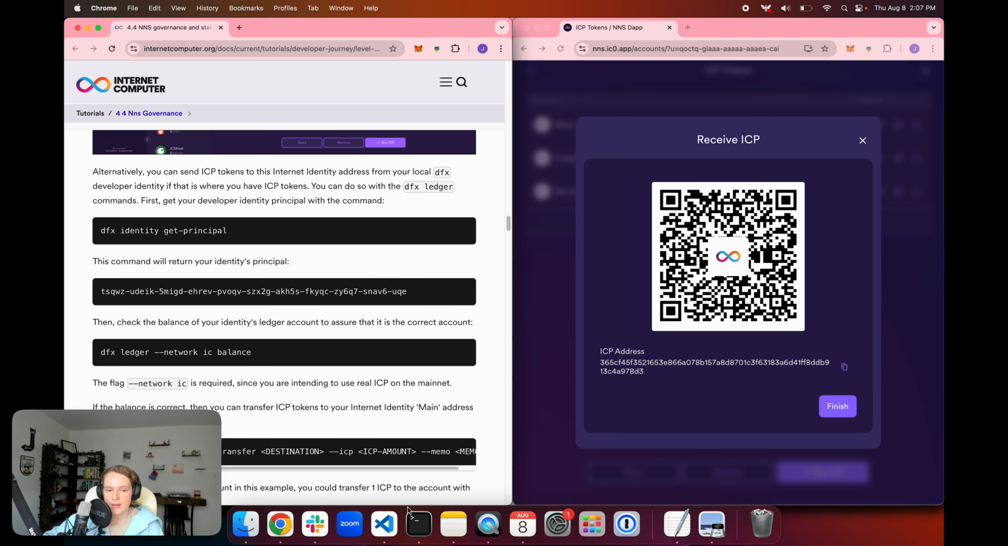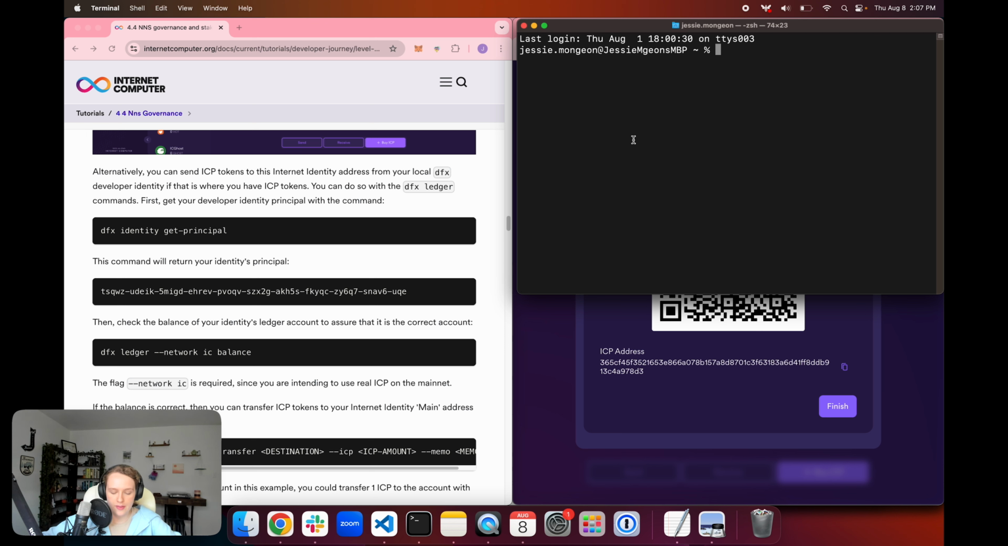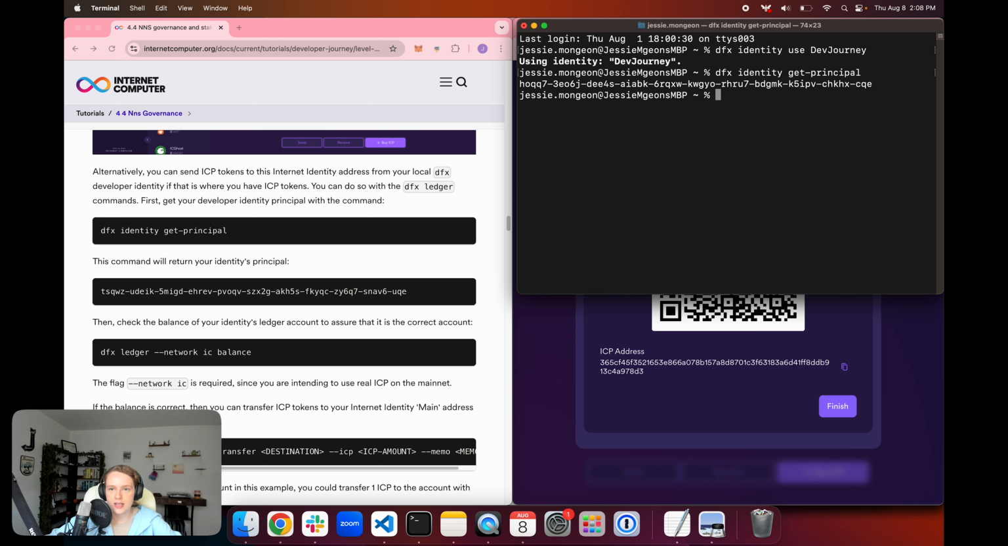So I'm just going to open up my CLI here and just resize it a bit. And then I want to use my dev journey identity with dfx identity use. And then I'm going to do dfx identity get-principal to get the principal of this identity. And now let's see what the balance of this identity is. So dfx ledger --network ic balance. And we can see I have 9.9 ICP tokens here.